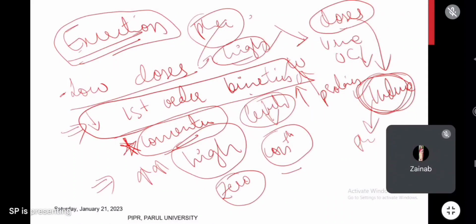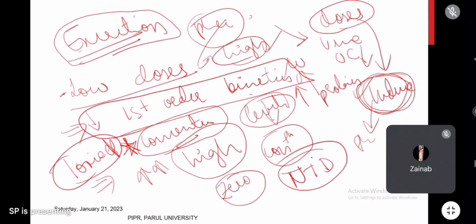So what happens in high doses? It will have high probability of causing toxic effects. That's why phenytoin is considered as a narrow therapeutic drug. Phenytoin drug concentrations should be maintained properly when it is given in higher doses. Okay, so this is the important point you have to follow, especially in excretion. So this is about the pharmacokinetics of phenytoin.